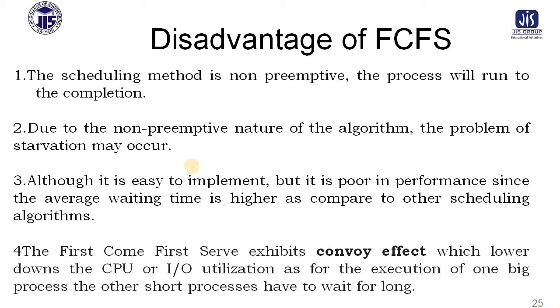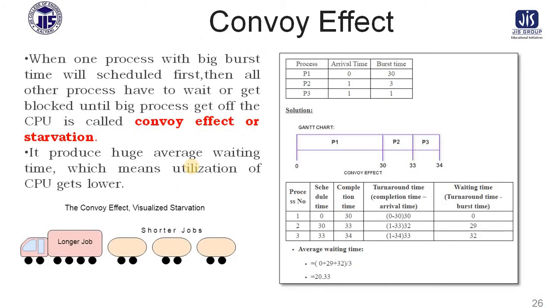Number 4, the first come first served method exhibits the convoy effect, which lowers the CPU and IO utilization. As for the execution of one big process, the other short processes have to wait. So just go to the next point. This is the convoy effect.